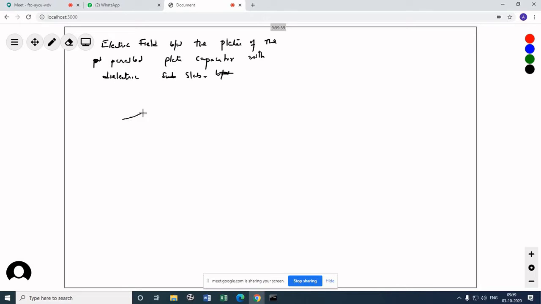So let's say I have here a capacitor plate, and this is the other plate. Now in between the plates we insert a dielectric slab, maybe plastic.